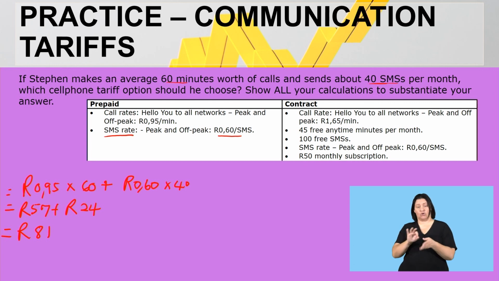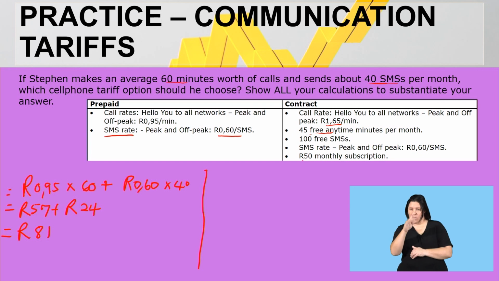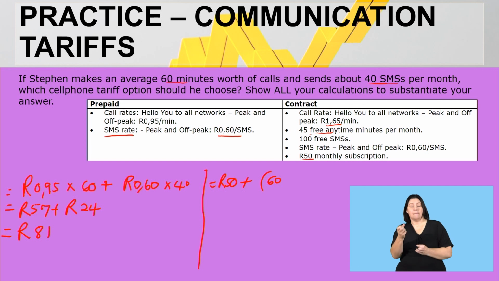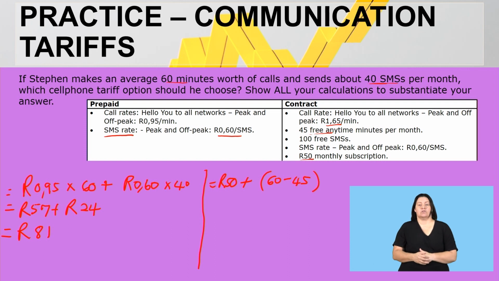Moving now to the contract side, we are saying on the Hello You to all networks, peak and off-peak, is 165 per minute. Very important to note, 45 free anytime minutes per month, and then 100 free SMSs. Okay, so let's quickly look at this option here. I know there's also a monthly subscription fee, and I'm going to start with that, of 50 Rand. Plus, remember, he spent 60 minutes per month, but now he's getting 45 free minutes. So I'll only look at that. Then also important here, after that, he'll pay